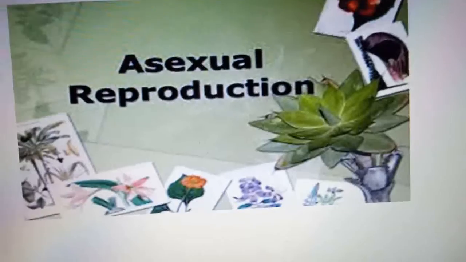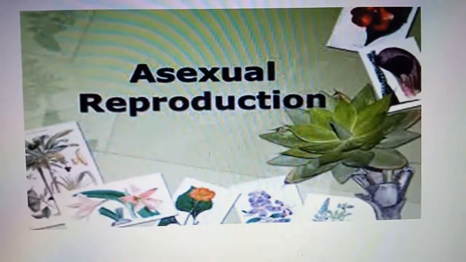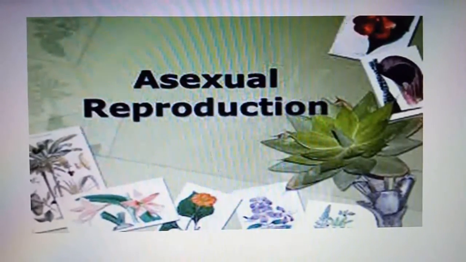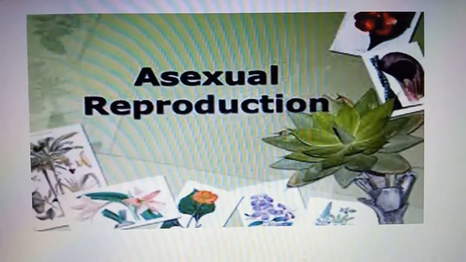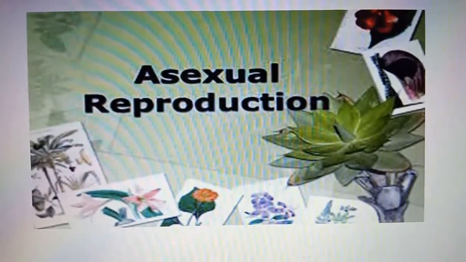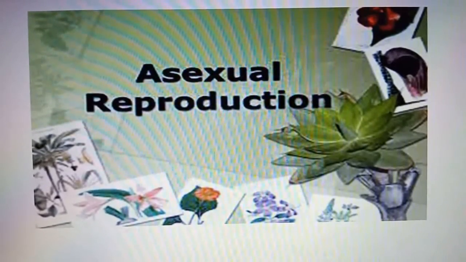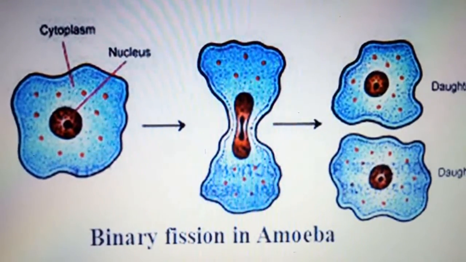As I said before, in asexual reproduction we don't need discrimination between a male and a female, and this is a primitive way, or was the first way, of reproduction. Asexual reproduction can take place by many methods, of which today we are going to study budding and binary fission. The binary fission is best explained in amoeba.